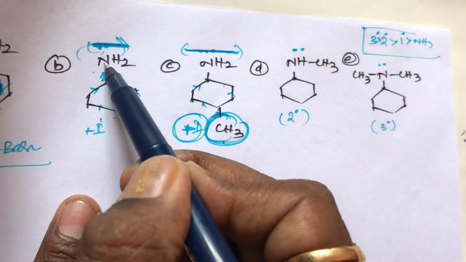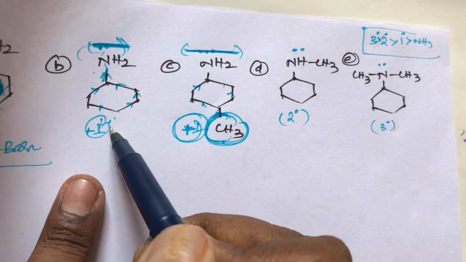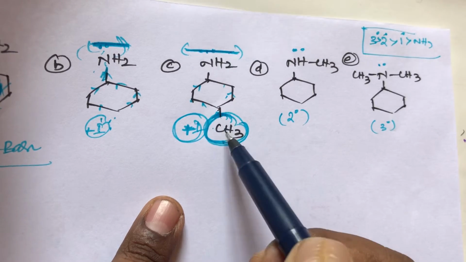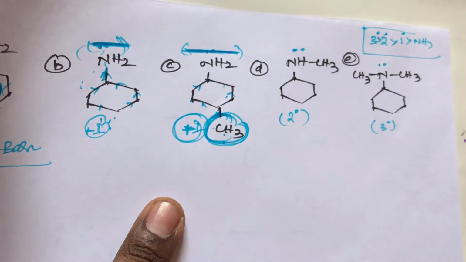B compound has less density because only cyclohexane is there, with only one plus I group. C compound has cyclohexane with one plus I group, a methyl group. Compared to B compound, C compound has more density on nitrogen.